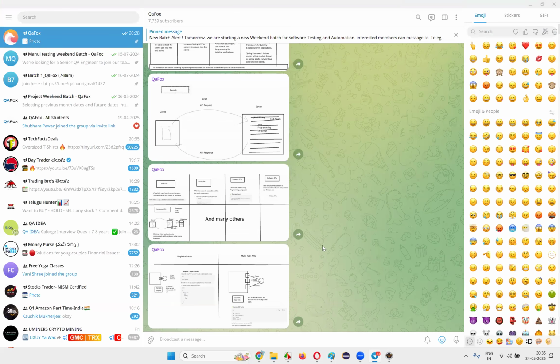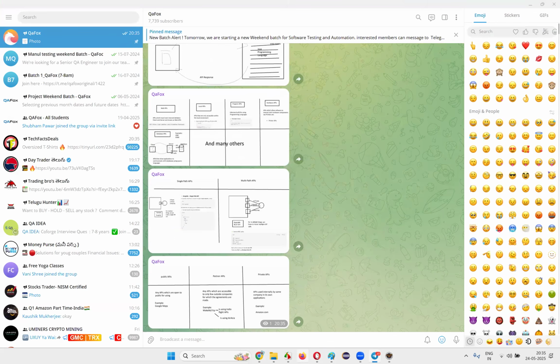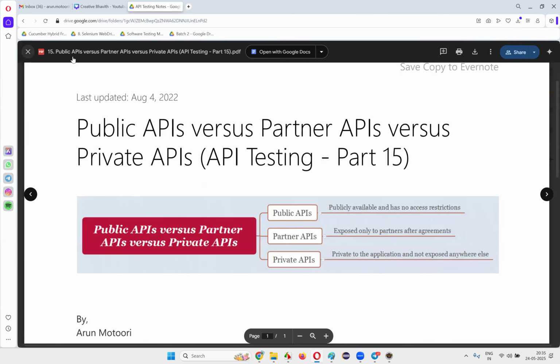Already covered this, but again it has come in a detailed manner. I wanted to cover it, so I covered it here. The next one.